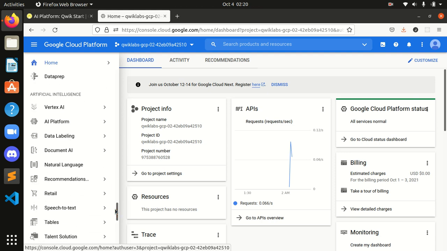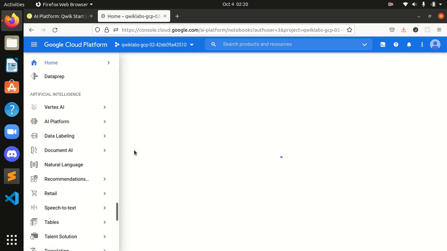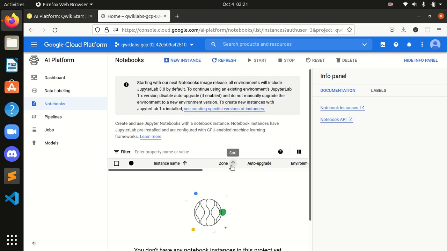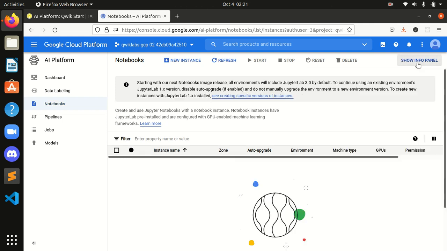It would be under Artificial Intelligence. This is my AI Platform and here it is, Notebooks. Okay guys, it's loading as you can see over here. Okay, it's already loaded, guys.